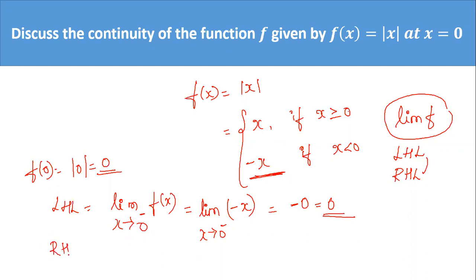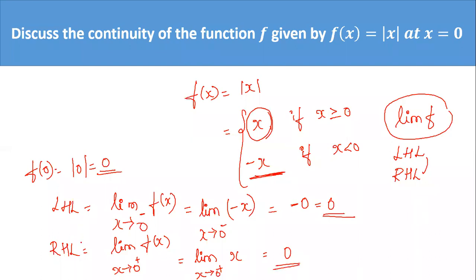Now you find the right hand limit. The right hand limit is limit f of x as x tends to 0 from the right, which means you have to take values greater than 0. If x is greater than 0, what happens to f of x? It becomes positive, that is f of x is equal to x. So x is positive. Now you apply the value. So it becomes 0. So you can see that left hand limit is equal to right hand limit.